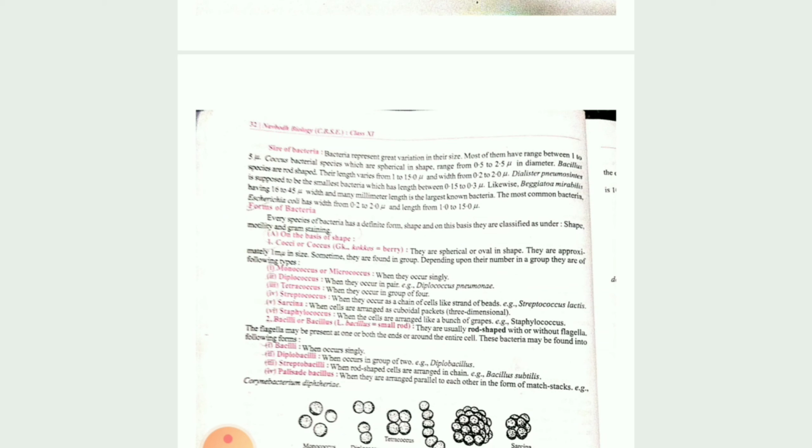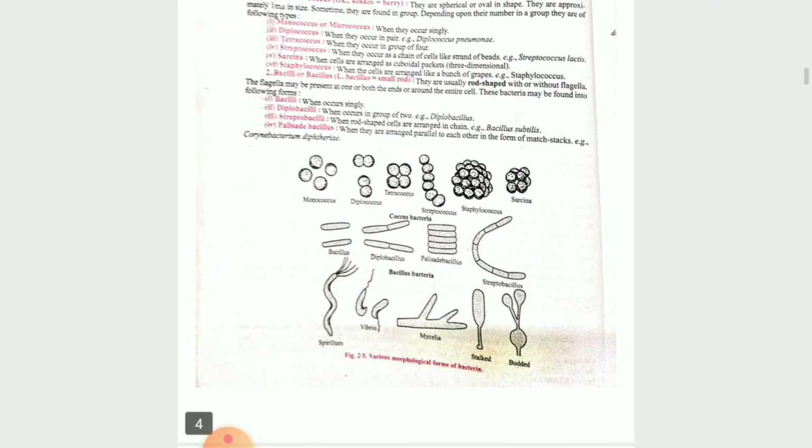Size of bacteria: they are very small, 1 to 5 micrometres, and their size may vary. They may have different shapes, as you can see here in the figure. The spherical shape is known as coccus. When single, it is known as monococcus. When 2 in number, diplococcus. When 4 in number, tetracoccus. In chains, streptococcus. And in a bunch, staphylococcus.